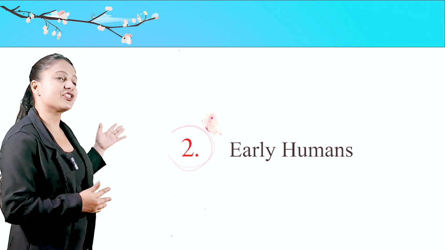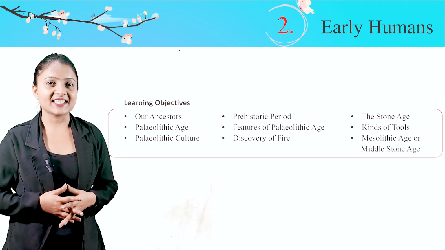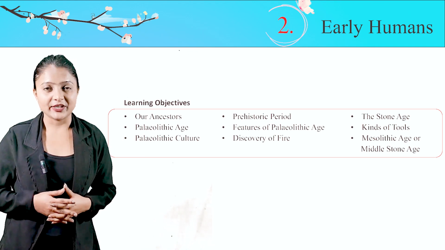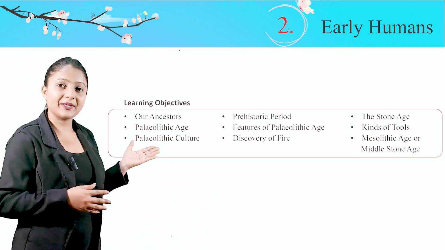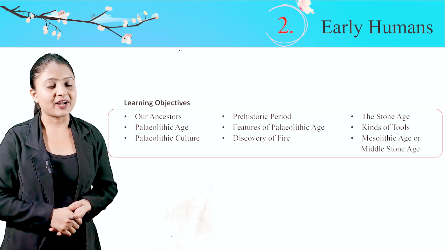Hello class 6 students. Today we are going to start chapter 2 of our history, which is early humans. Learning objectives: our ancestors, Paleolithic age, Paleolithic culture, prehistoric period, features of Paleolithic age, discovery of fire.